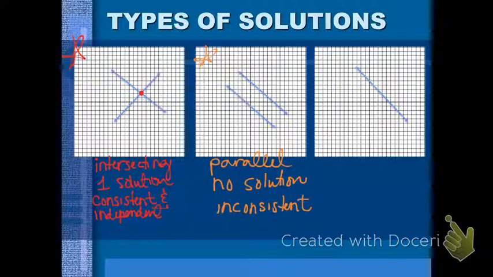And this last one doesn't really look like a system at first. What's going on here is that first you graph your first line, it looks like this, and then you go to graph your second line and something kind of unusual happens in that it's the exact same line. So if you're looking for where they intersect, it's everywhere. So the type of line is that it's the same line, and because they intersect everywhere along the line at very many places, we say that there are an infinite number of solutions.